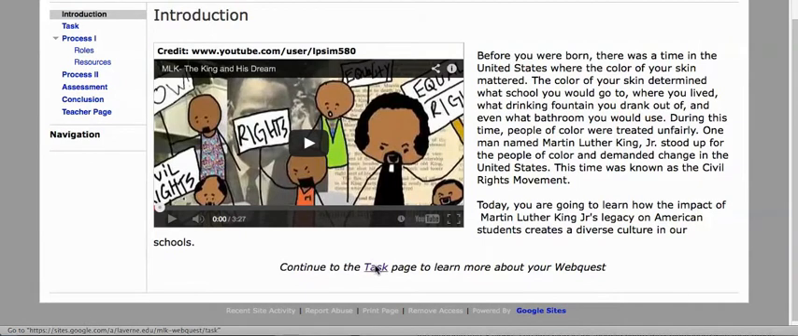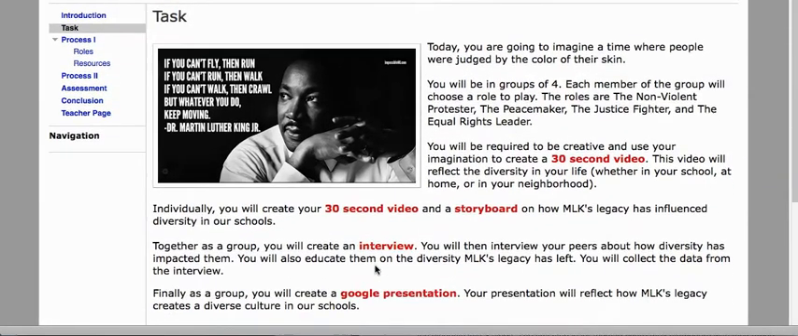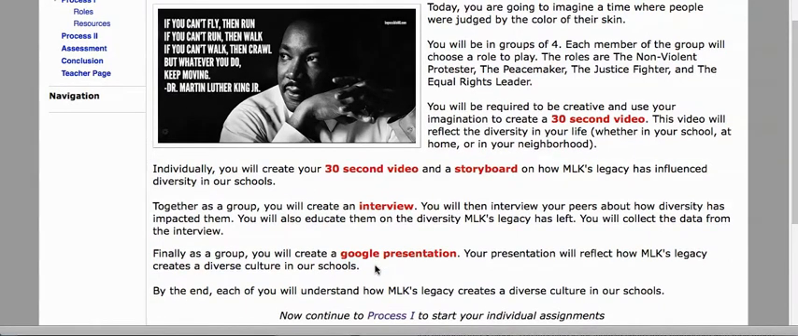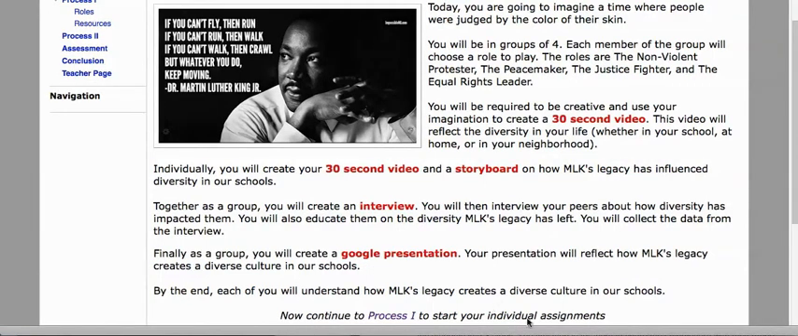Next is the task page. The task page gives an overview of the project for the students. This page explains to the students what they will be doing during the Webquest. First, they will be in groups of 4. Each individual student will choose a role to play. They will have a total of 4 assignments during this Webquest.